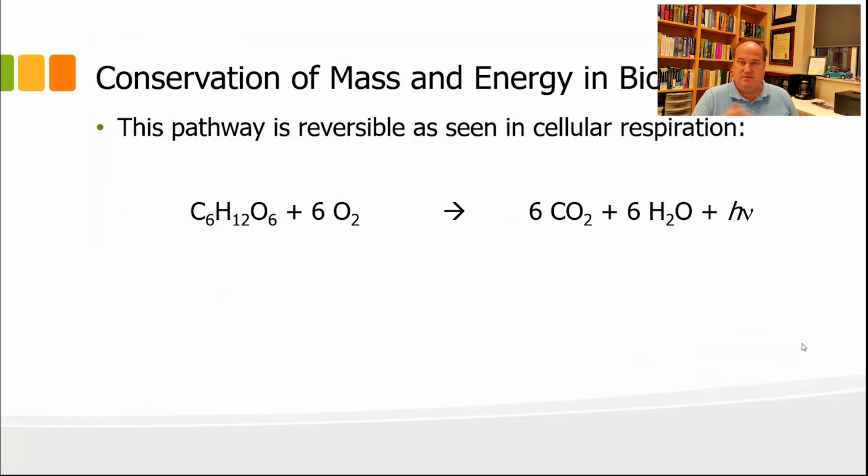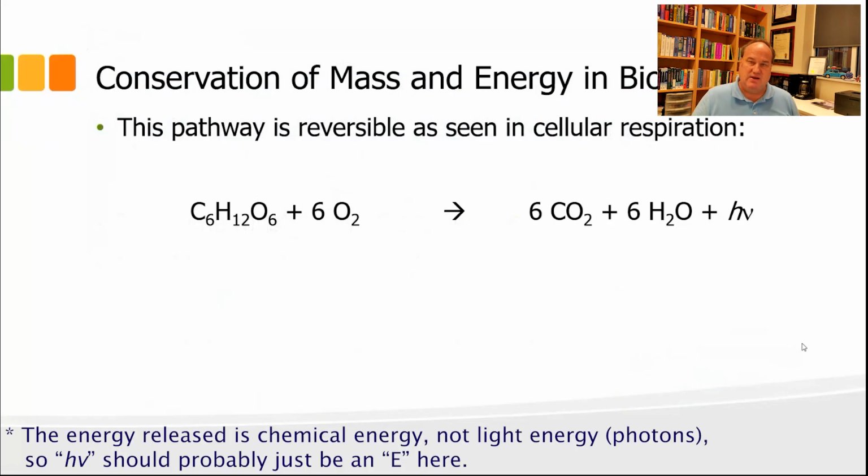And we breathe in oxygen, so we've got 6O2 on the left side of the reaction. So glucose and oxygen are combining, and they're forming 6 carbon dioxide and 6 H2O, plus we release energy, and that energy is captured in the form of ATP. The energy on the right side of the equation is coming from the bonds that are being broken in the reduced glucose molecule on the left, and that balances the energy of this equation, right?